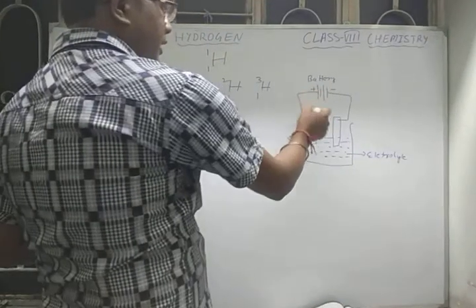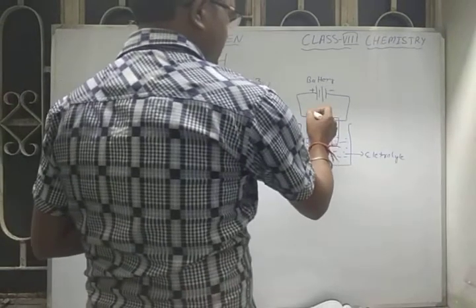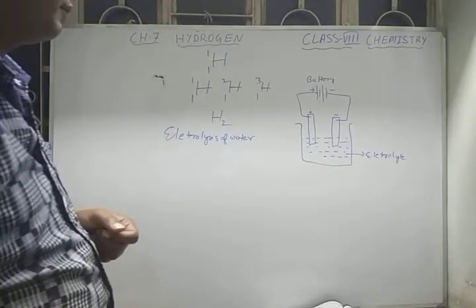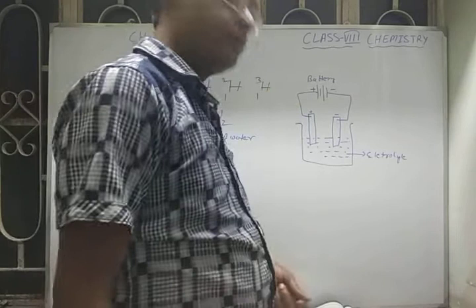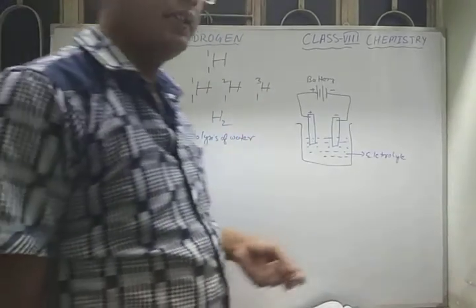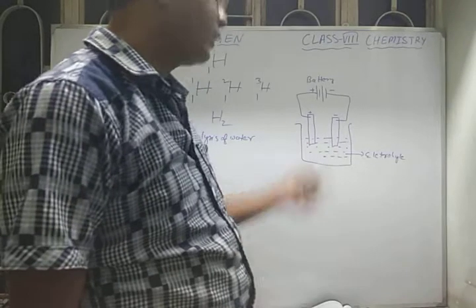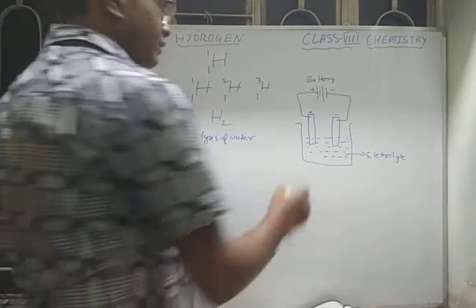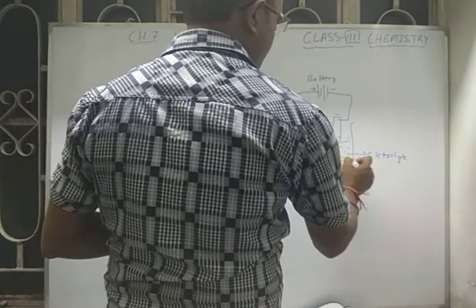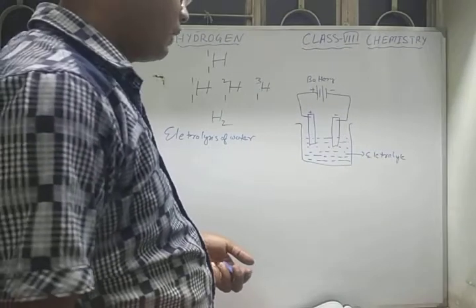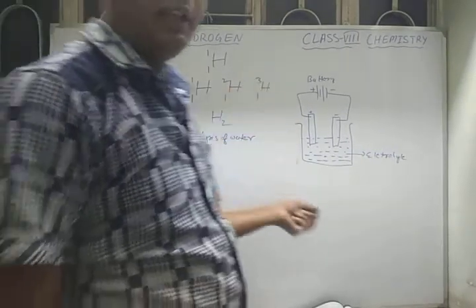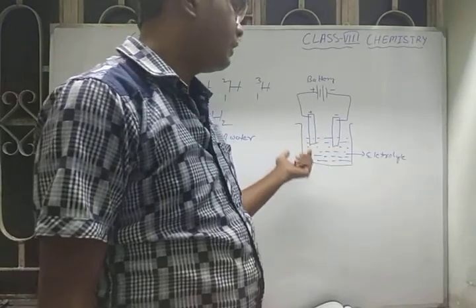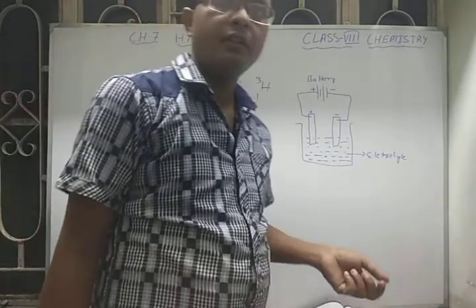Since this electrode is connected with the positive, it is plus, and this one is connected with the negative, so it is the negative. Now when you switch on the key, electricity starts passing through these electrodes and the circuit is completed by acidulated water. Water is a good conductor of electricity, but not distilled water, so we always have to take some acidulated water, which means we put some HCl or H2SO4 in water to make it acidulated. Then it helps electricity to pass through it very easily.